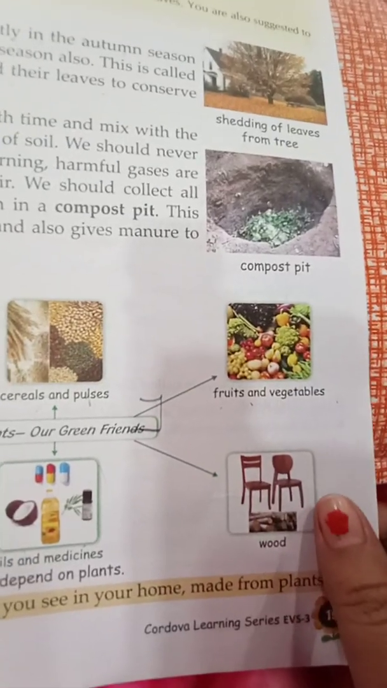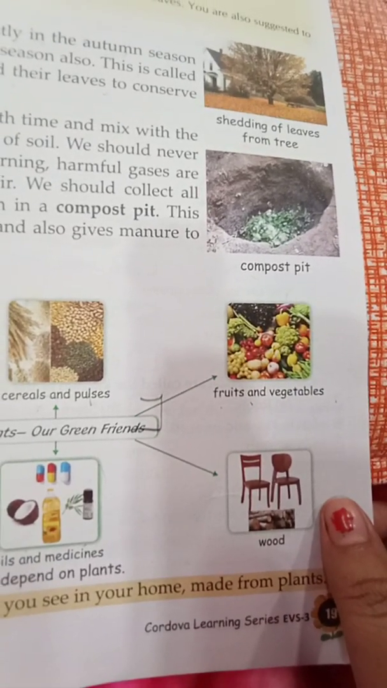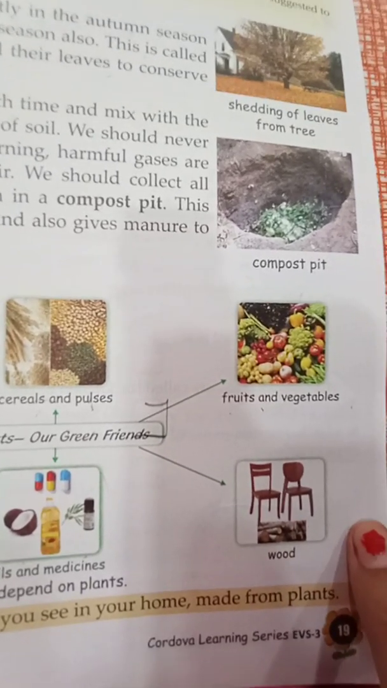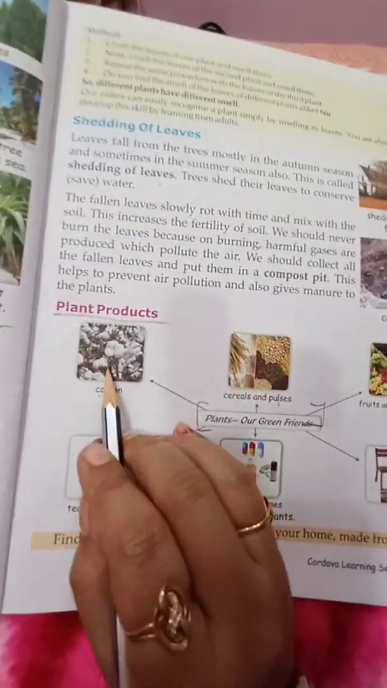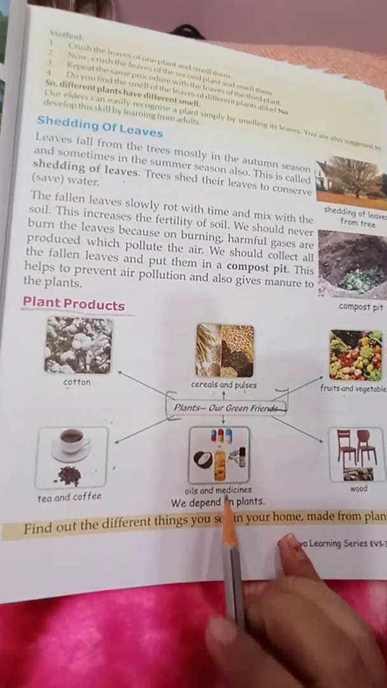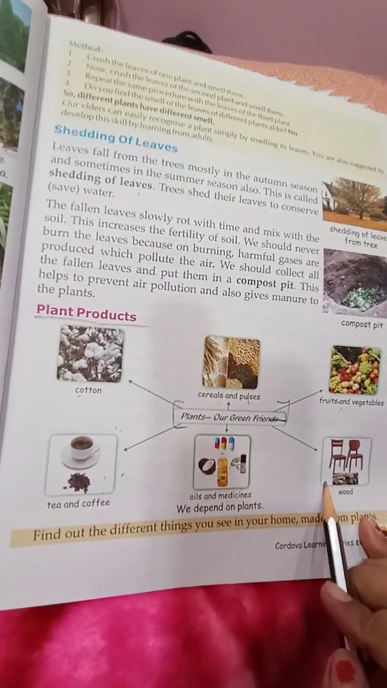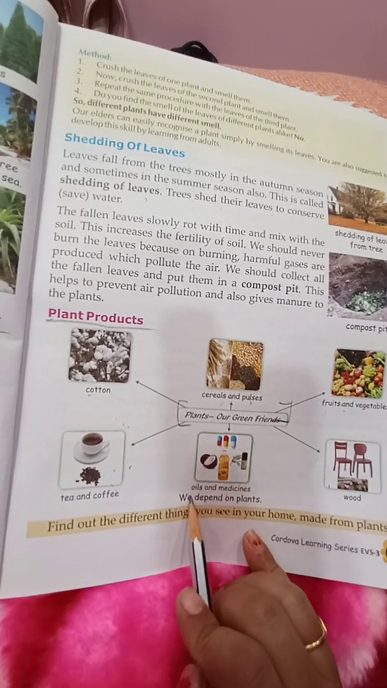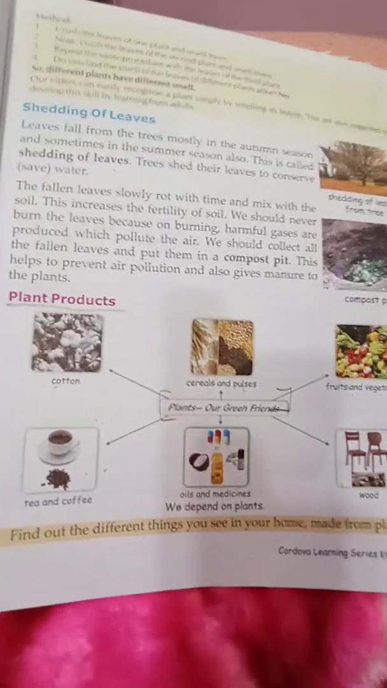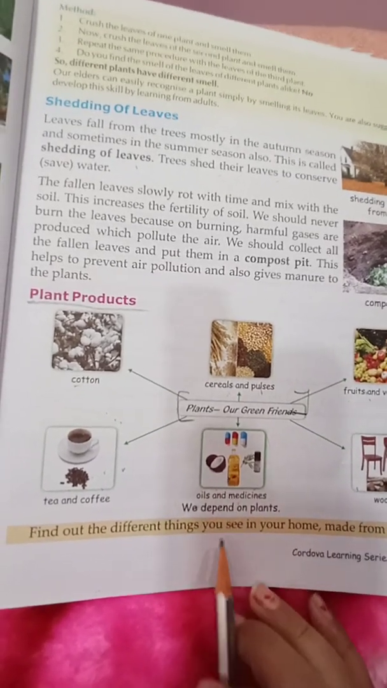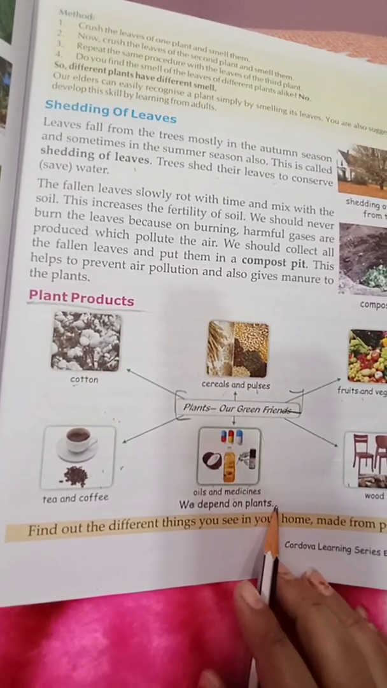Wood is the most important thing which we obtain from the plants. Our furniture, so many things are made from the wood. So these are the products which we obtain from the plants: cotton, cereals and pulses, fruits and vegetables, tea and coffee, oil and medicines, and wood. So directly or indirectly, every living organism depends upon the plants. We depend on plants.